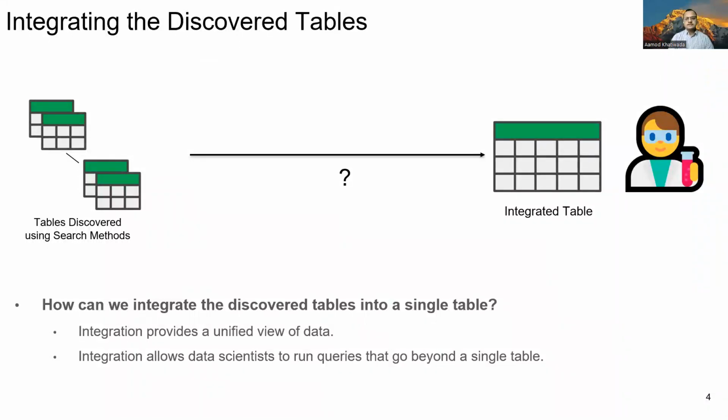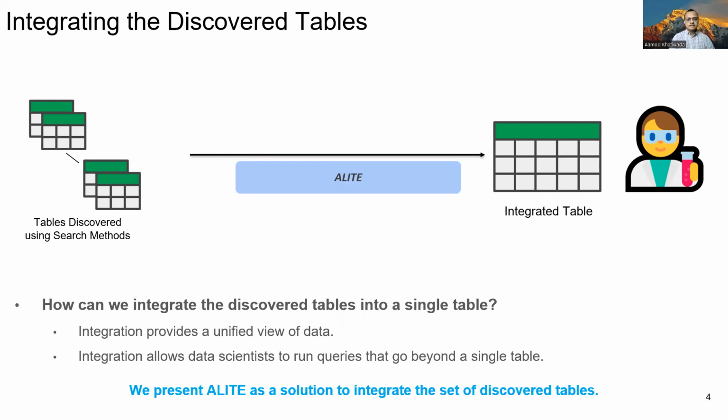After the data scientist collects the tables using different discovery methods, the next natural step is to integrate the collected tables. The integration of tables can make analysis richer as it provides a unified view of data and allows data scientists to run queries that go beyond a single table. So in this work, we present Elite as a solution to integrate the set of discovered tables.